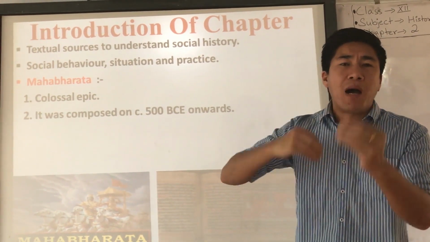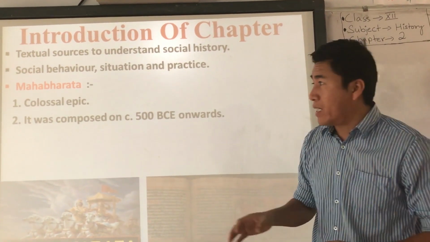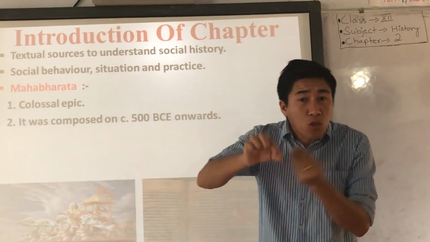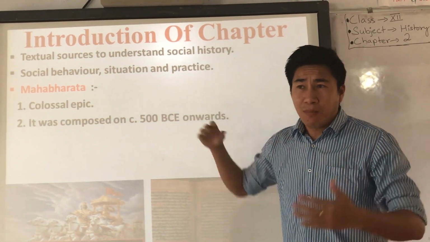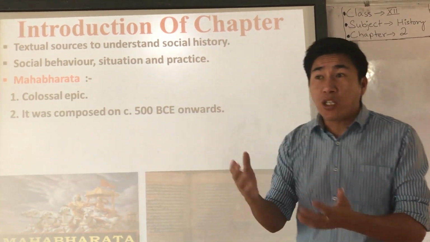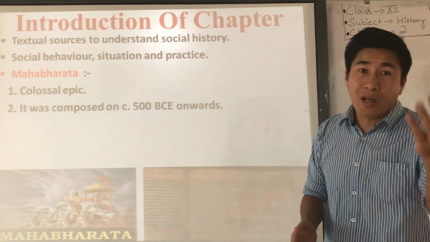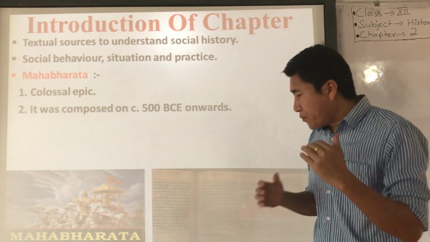But the oral story of Mahabharata was there before 500 BC. Understood? So you need to keep that in your mind. The oral story of Mahabharata was there before 500 BC, right? But the writing started around 500 BC, and the credit goes to the sage Vedavyasa, who is considered the author of Mahabharata. Right? We know all about it.